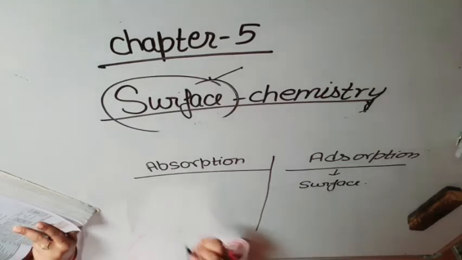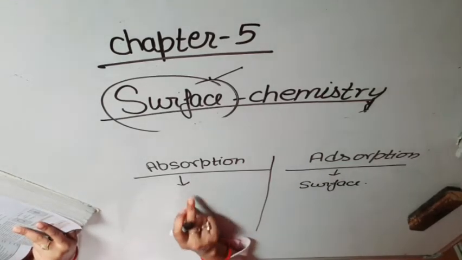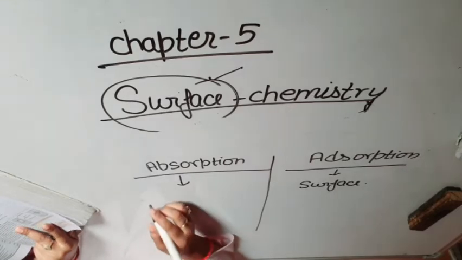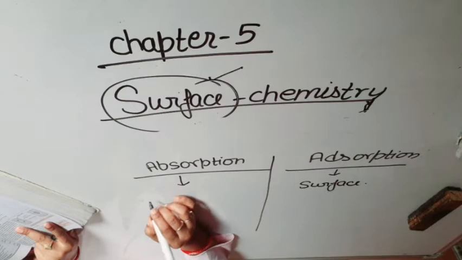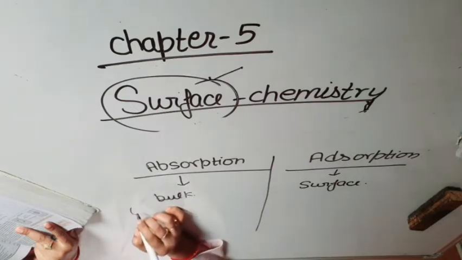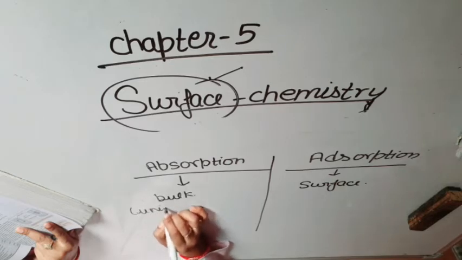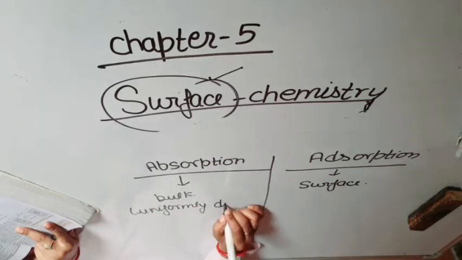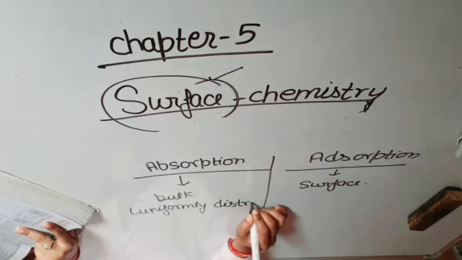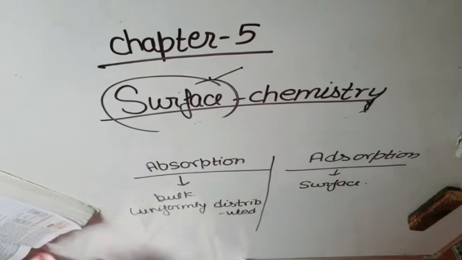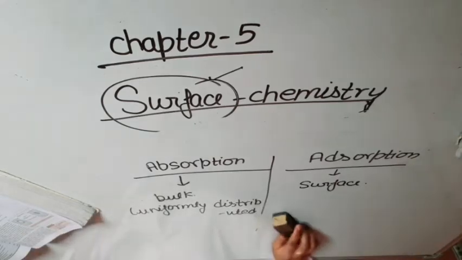Adsorption is a phenomenon in which higher concentration is on the surface rather than in the bulk. But on the other hand, absorption is a phenomenon in which molecules of a substance are uniformly distributed throughout the bulk. How, students? Let's see it with an example.